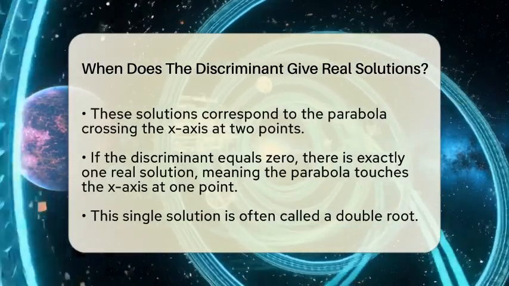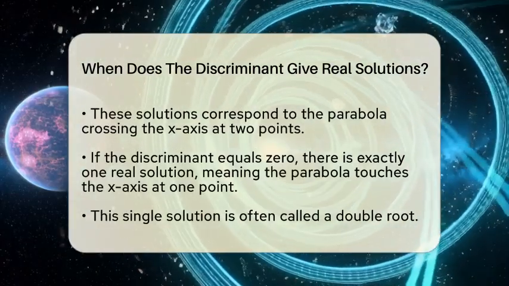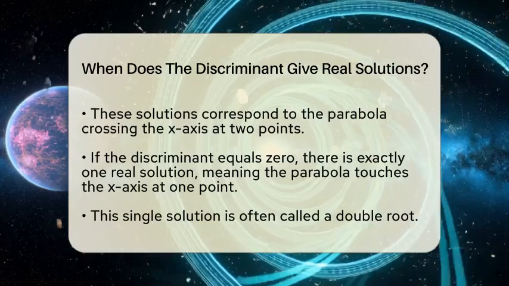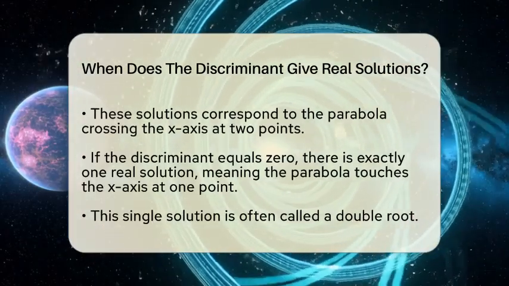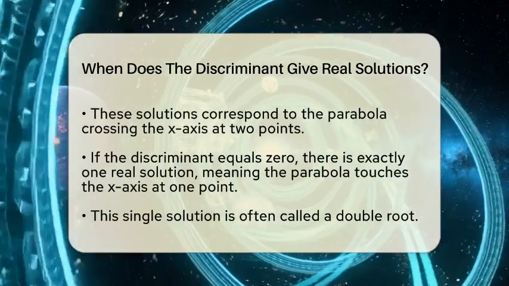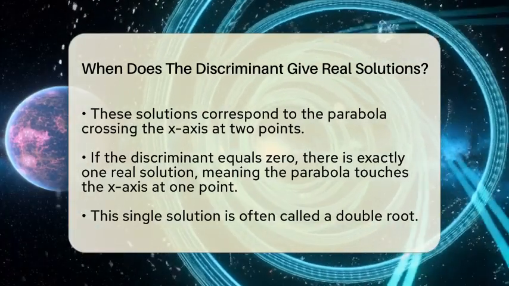If the discriminant equals 0, the parabola just touches the x-axis at 1 point. This gives us exactly one real solution, sometimes called a double root. It's like the parabola just barely kissing the x-axis.